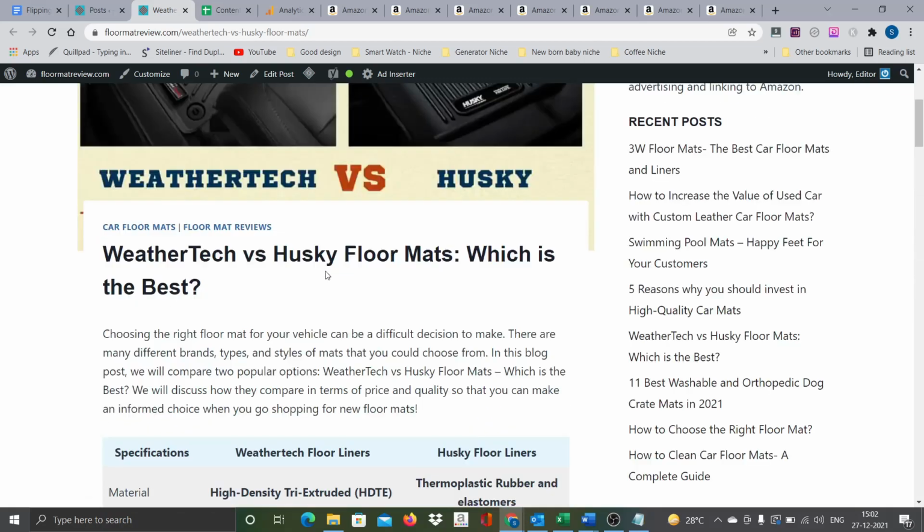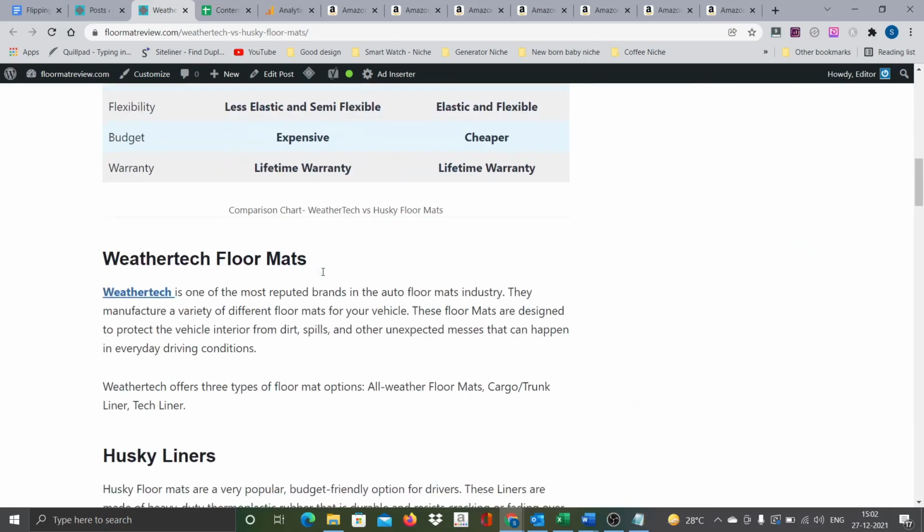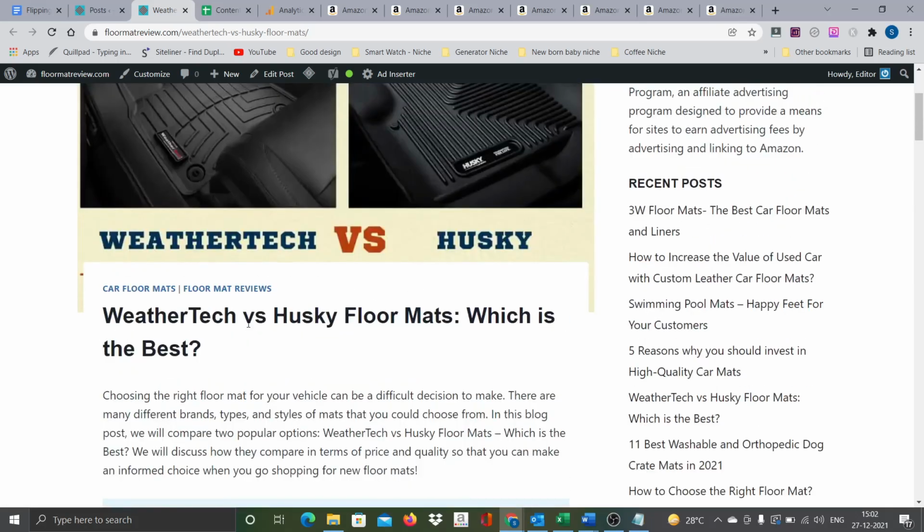Now quickly, if you see here, there are almost no Amazon links at all on the page. So what is this? This is an internal link. This is actually routing to another page on the site, but there is no Amazon link at all.